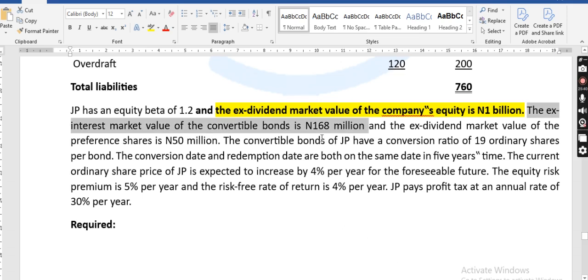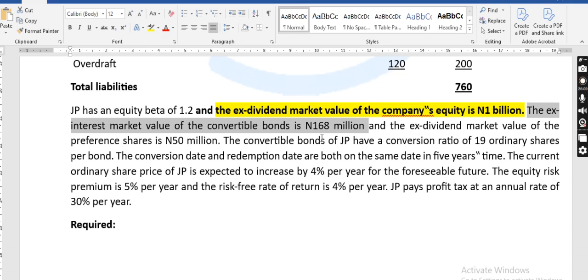You see, this total here is a trap. Don't go and use 168 million to calculate your internal rate of return. It will be very, very wrong. Although you can still use it, it will take much of your time. The best thing is to get the market value as interest per bond.